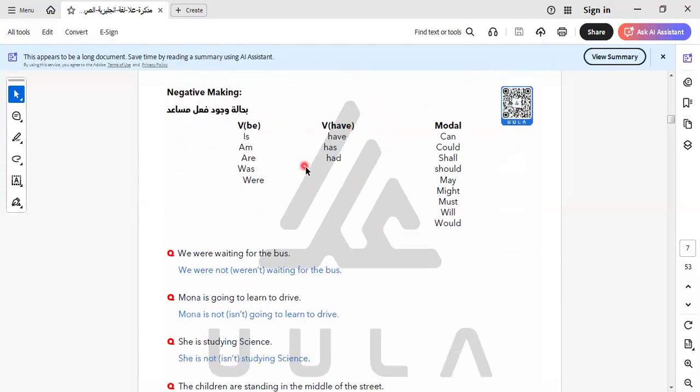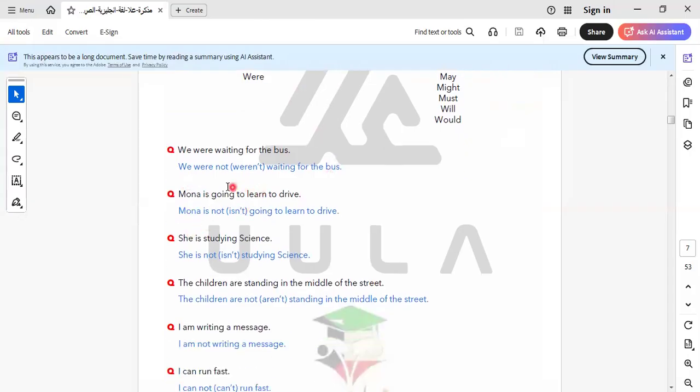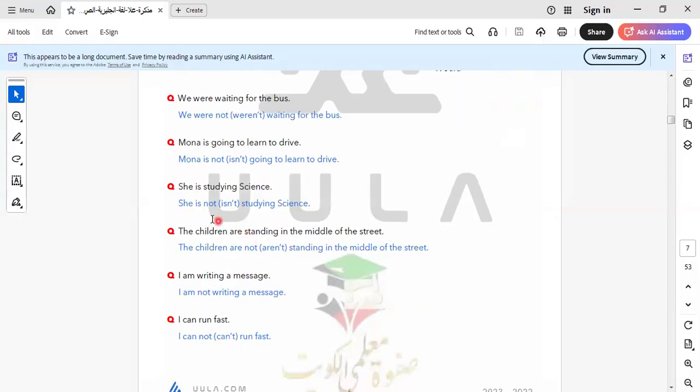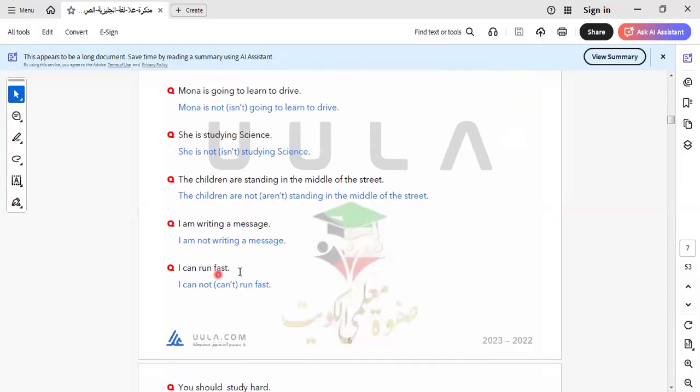Okay, let's go to the negative form. In the negative form, we do it like this. We say we weren't waiting, or Mona isn't. So we can write "is not" as it is, or make an abbreviation or contraction like this one: isn't, weren't, aren't, and so on.